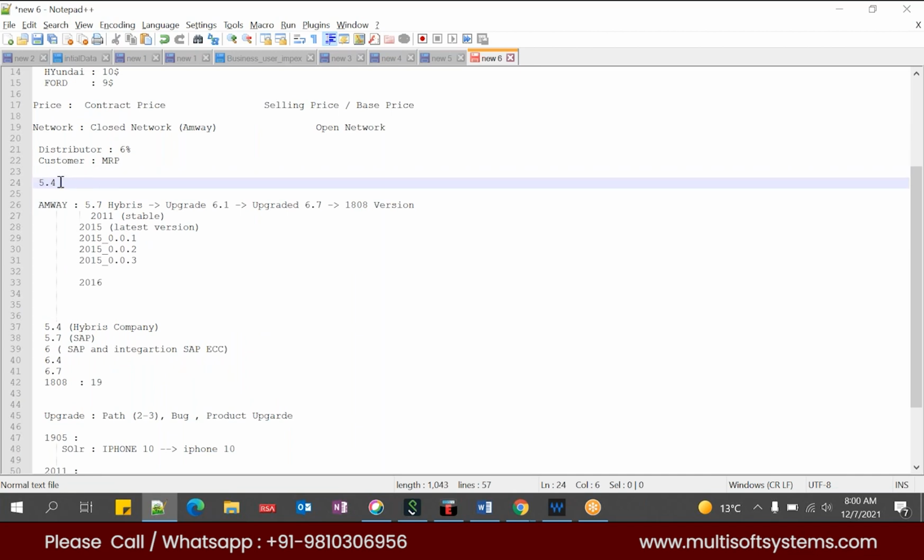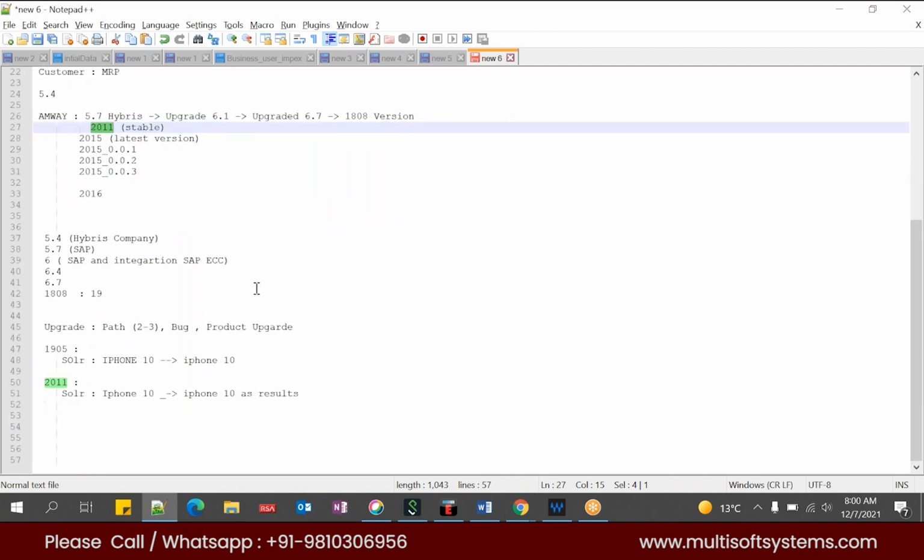5.4 was the initial step, and at that time it did not have anything. Trust me, it did not have anything, so we had to create everything by ourselves. Now we have moved to 2011, where everything is almost plug and play. They have provided everything, from login to logout, placing an order, to getting the product delivered. Everything is provided in Hybris itself. That is the advantage of the Hybris system. Is it clear so far?